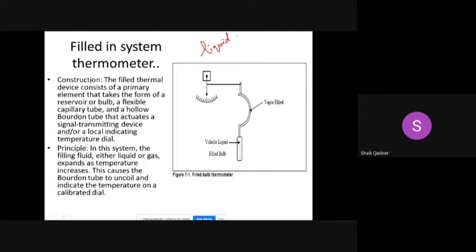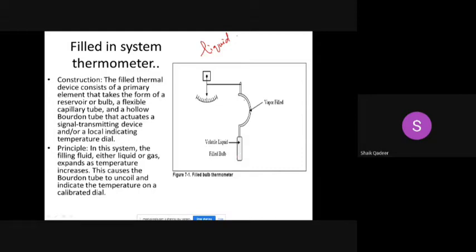The first one is nothing but the liquid filled-in system thermometer. In this, we have a reservoir in which the liquid is filled, and we have an actuator whose shape can change when the liquid expands or contracts due to a change in surrounding temperature.